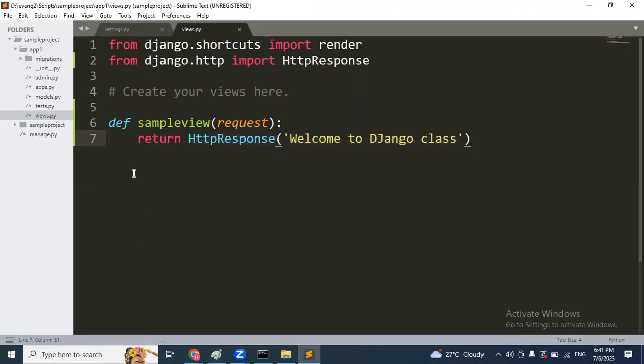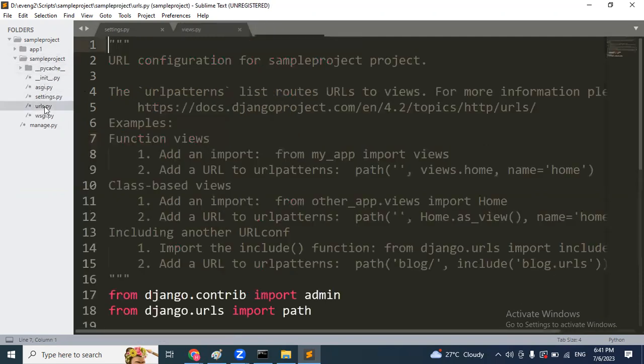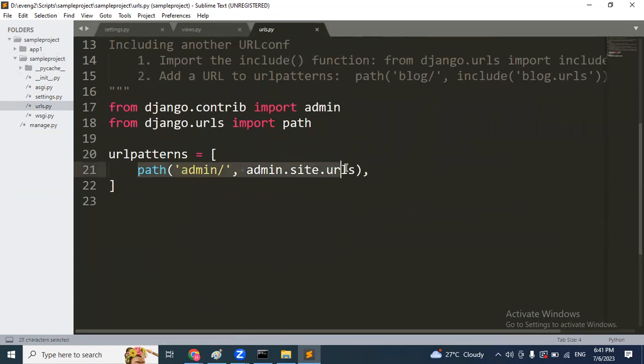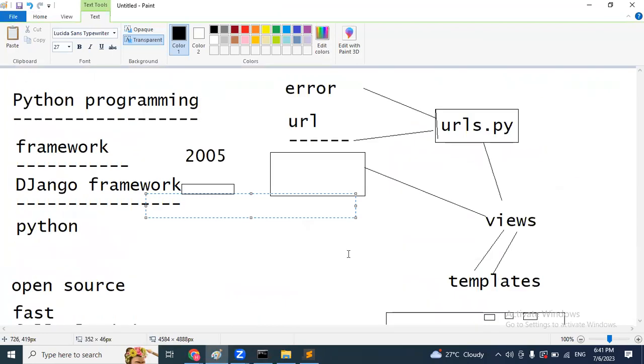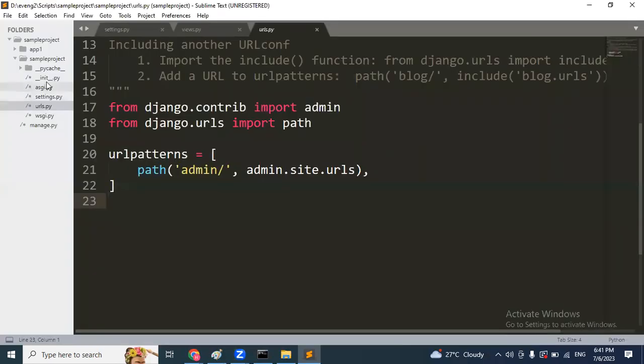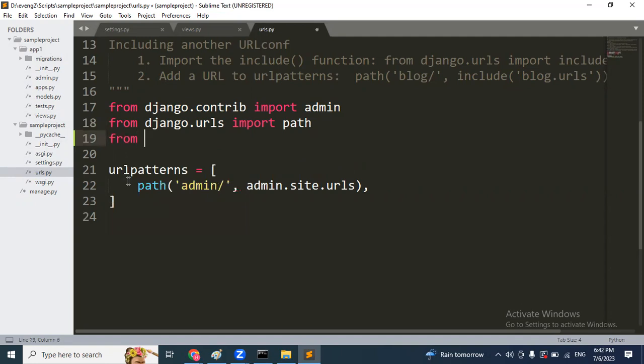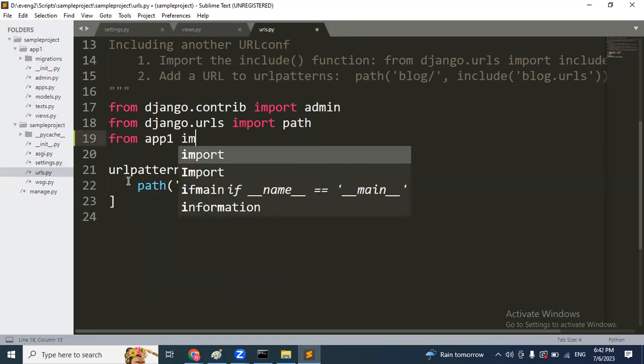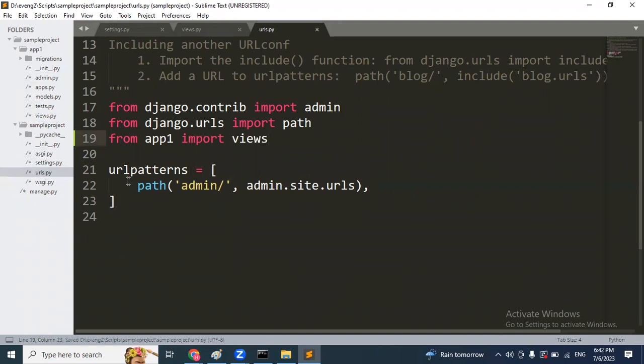What about the next one? URLs. Where are URLs available? Project level. So go to project subfolder, urls file, and here one sample URL is also available. But you can see in the starting we discussed when user enters the URL, the request will be forwarded to the urls file, urls to views file. But here views are available in application level, URLs are available in project level. So first we have to import your views file. Where are views available? app1 folder. Here we are going to import our views file.